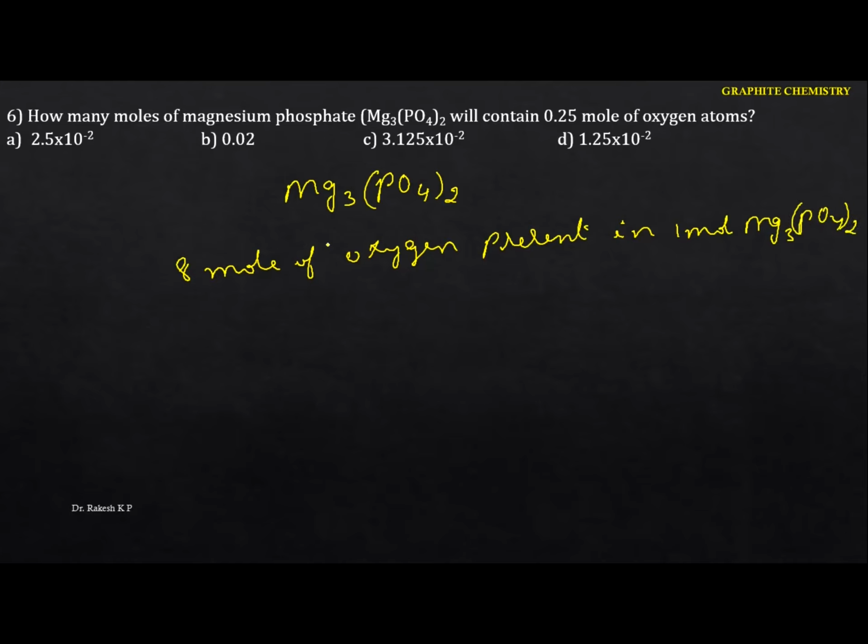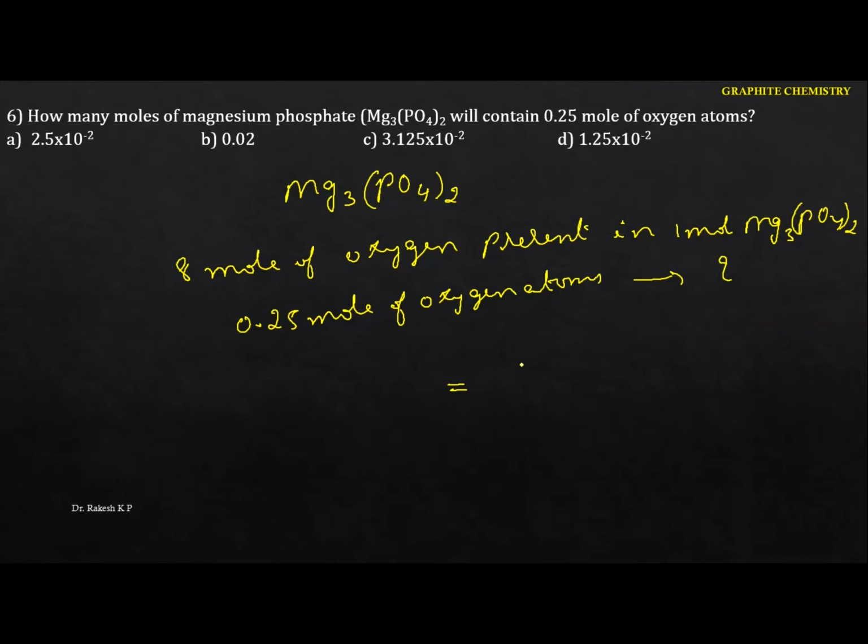But what we have to calculate is how many moles of magnesium phosphate will contain 0.25 moles of oxygen atoms. That means if 8 moles of oxygen are present in 1 mole of magnesium phosphate, then for 0.25 mole of oxygen atoms, you have to identify the number of moles of magnesium phosphate.